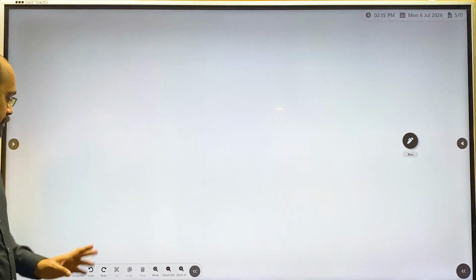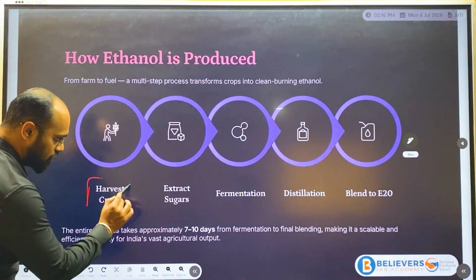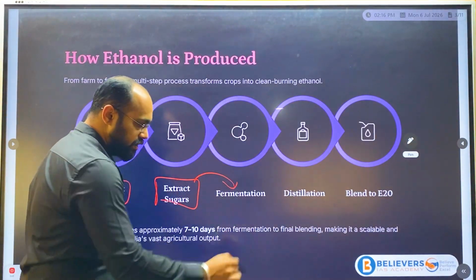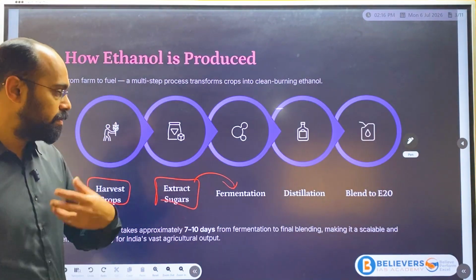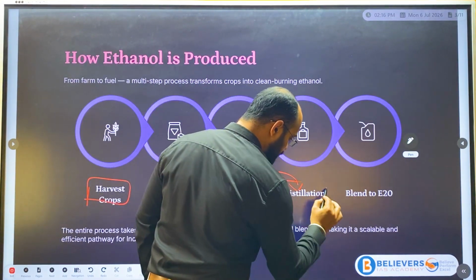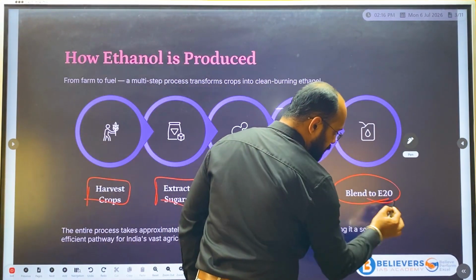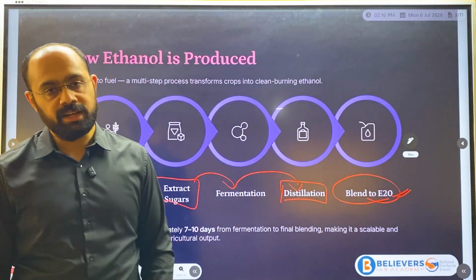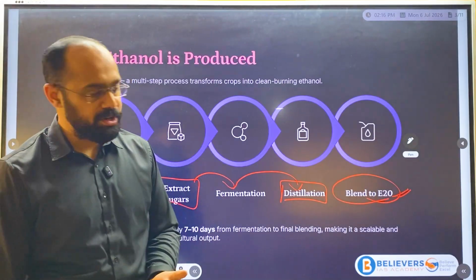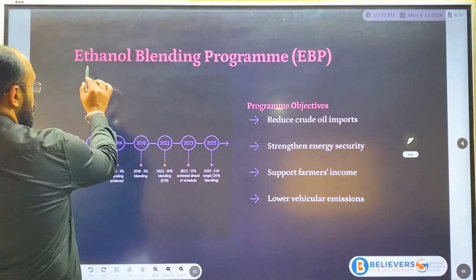So as you can see here, first we harvest the crops, then we extract sugars, and after that we ferment it for 2 to 3 days. After fermenting, we heat it, and then we do distillation of that liquid. Ultimately, what we get is E20. This is how ethanol fuel is produced. This is one thing. And the next part here is the ethanol blending program.